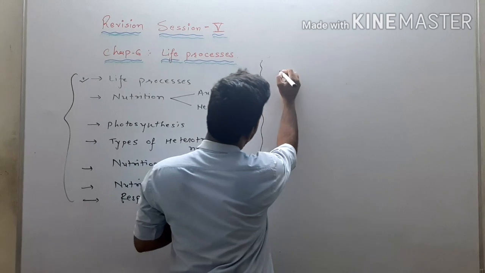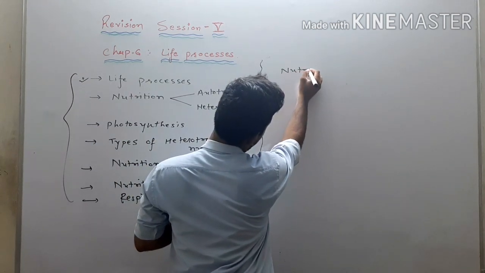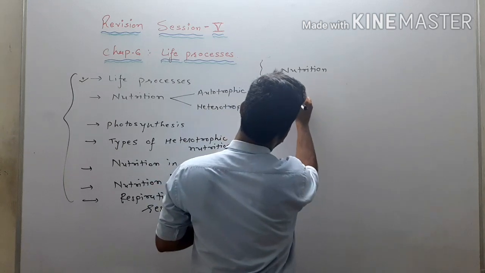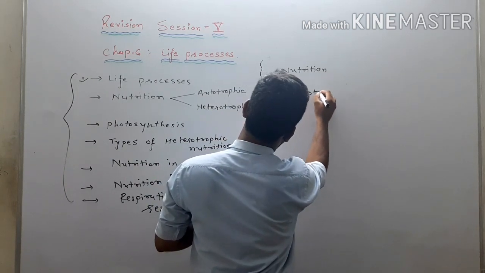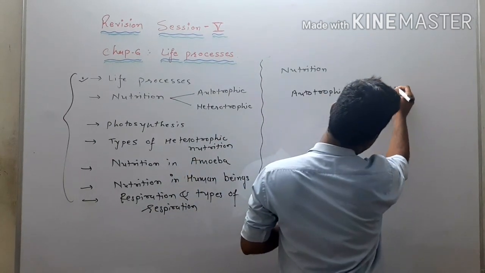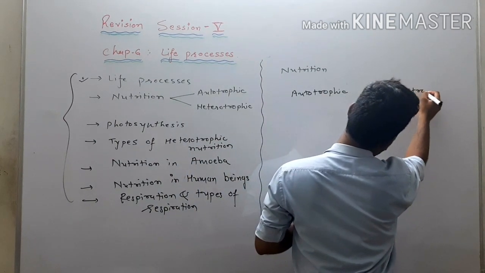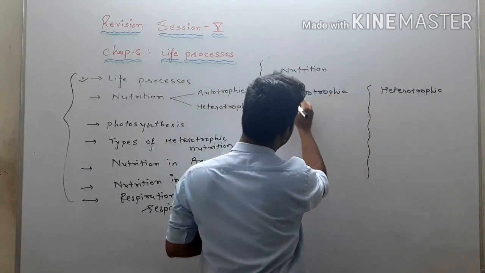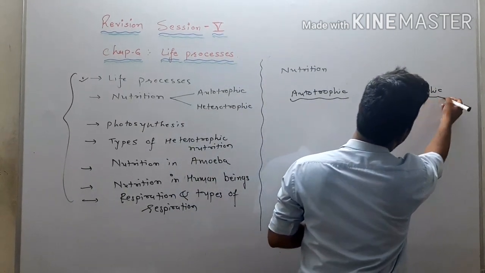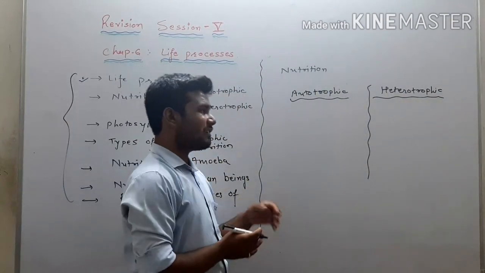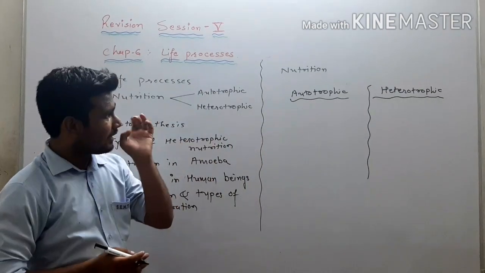In mode of nutrition, we will have two types. First is the autotrophic mode of nutrition, and the second is the heterotrophic mode of nutrition. Now it's very easy. What is the autotrophic mode of nutrition and what is the heterotrophic mode of nutrition? We have discussed that in our previous videos, but here we will just take a short glance at it.